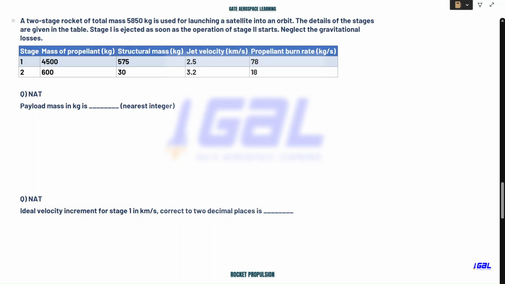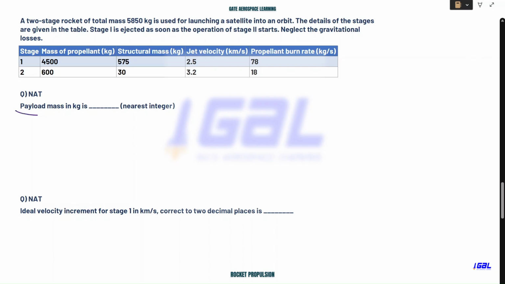A two-stage rocket of a total mass of this much is used for launching a satellite into an orbit. The details of the stages are given in a table. Stage 1 is ejected as soon as the operation of the second stage starts. So we know this, right? This is the key feature of the multi-staging rocket. Neglect the gravitational losses, that's what they're saying.